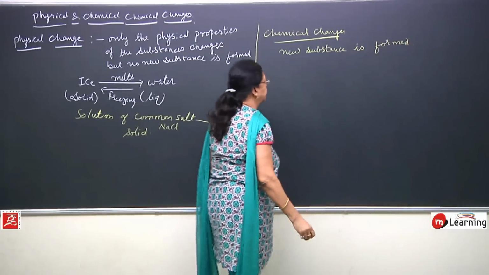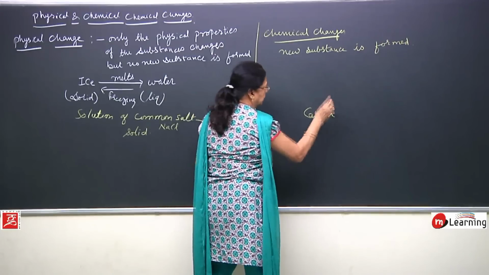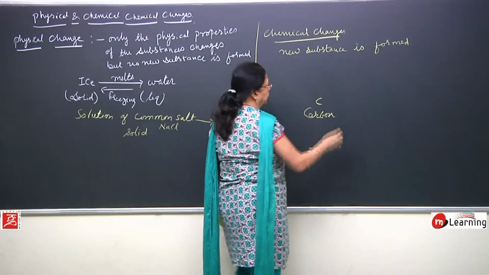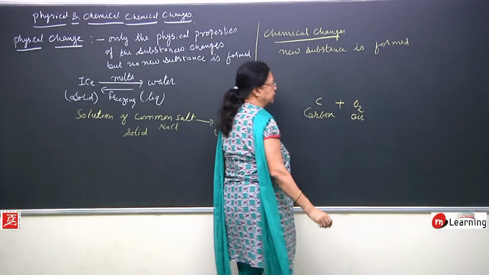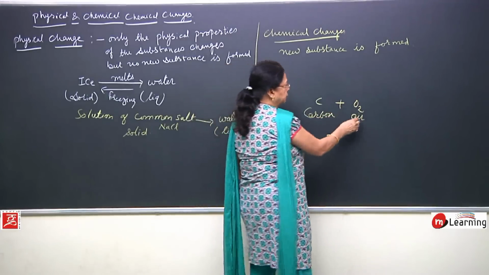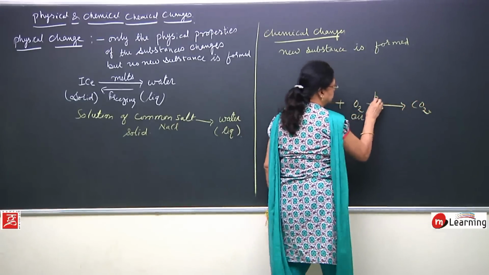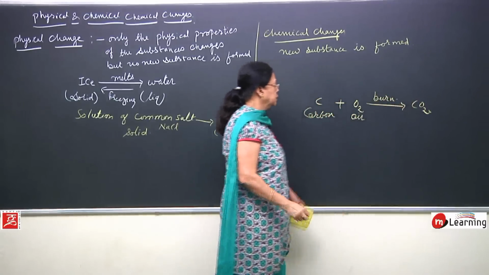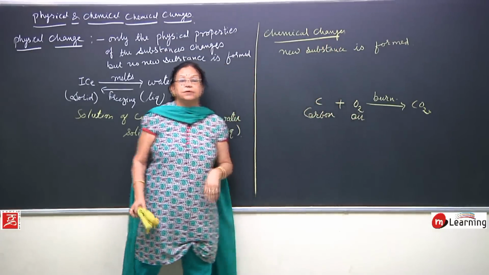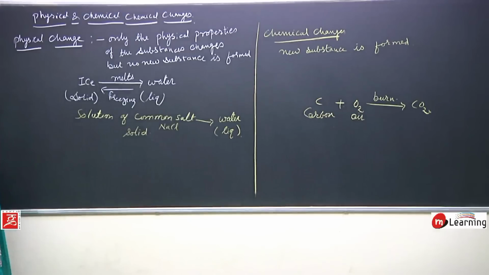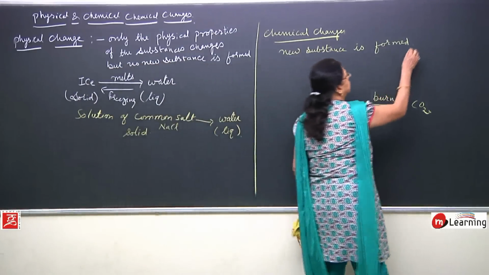Suppose you have a piece of carbon. The symbol of carbon is C. If you burn it in air, if you heat it in air, it takes the oxygen part of the air and changes into carbon dioxide. So what kind of change is this? This is a chemical change because a new substance is formed in this, and this new substance has new properties.